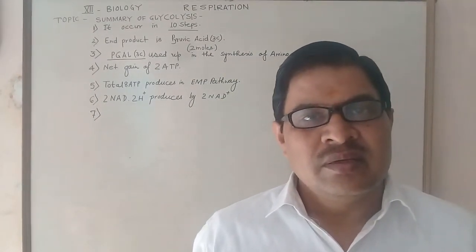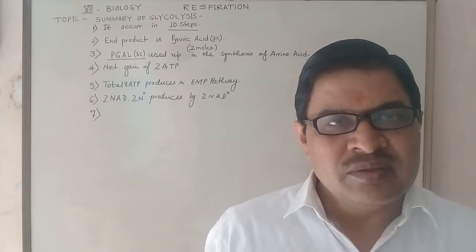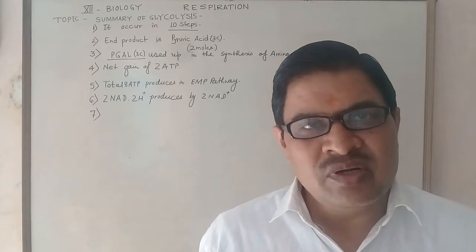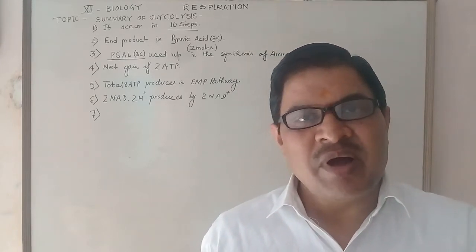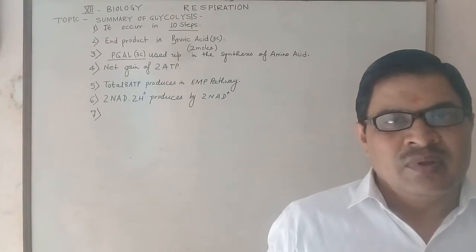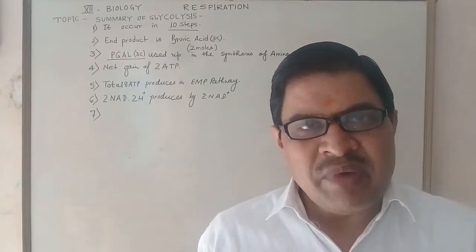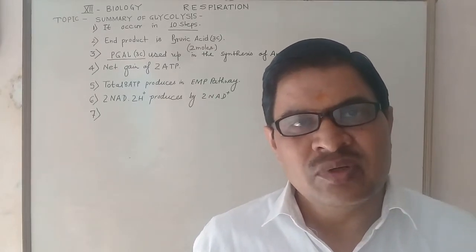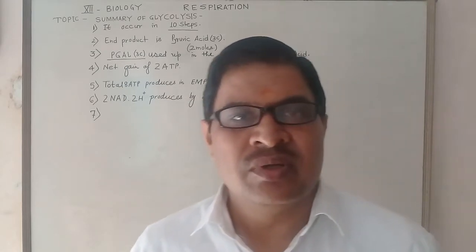This 2H positive is obtained when 2H produces 2 protons and 2 electrons. The proton is in the form of a hydrogen ion. So these two hydrogen ions combine with 2 NAD positive and make 2 NAD 2H positive.